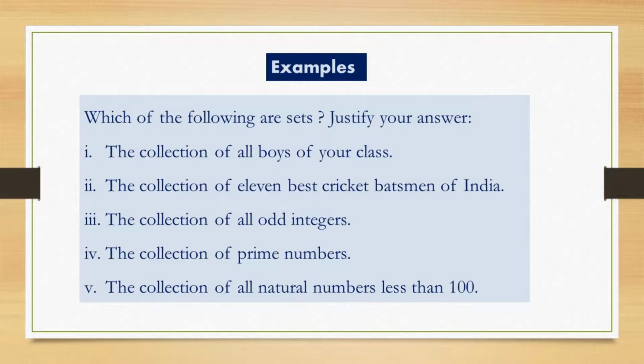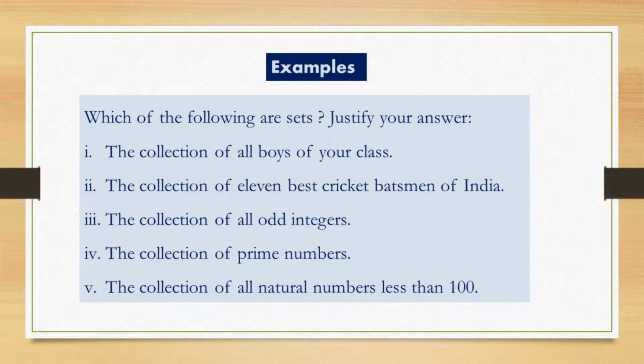Question number 2. The collection of 11 best cricket batsmen of India. Now again we try to apply the definition here. As you see, best cricket batsman.